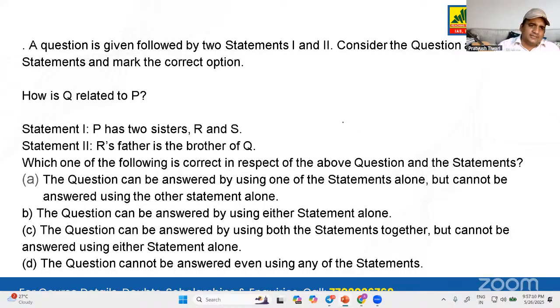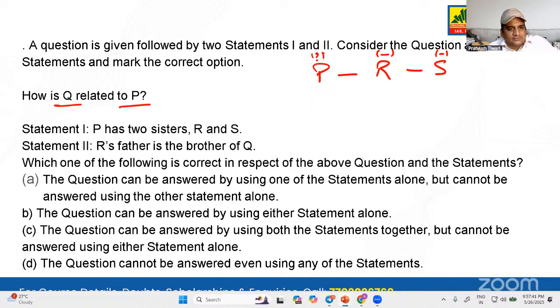How is Q related to P? Okay, they are asking how Q is related to P. Consider the question and statement and mark the correct option. Statement 1: P has two sisters, R and S. So here again, S we know is a sister, R we know is a sister. But do we know whether P is male or female? Is P a brother or a sister? Has anything been said? Nothing has been said. We don't know anything.